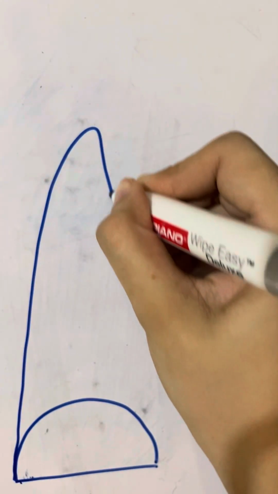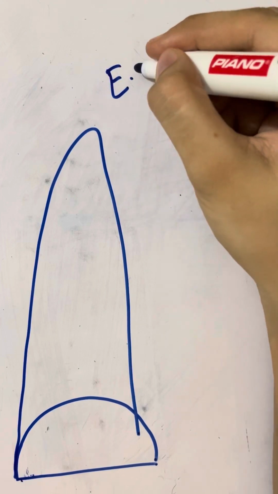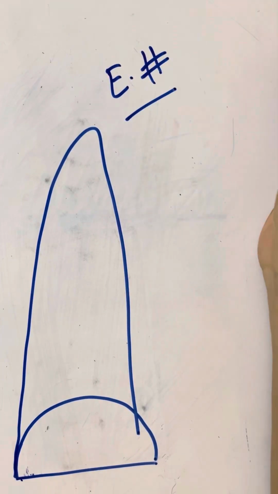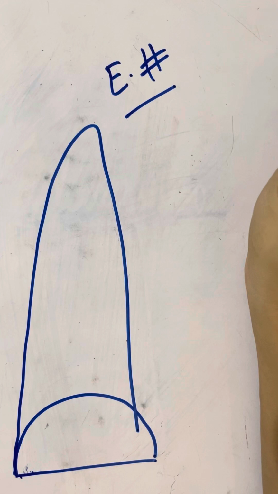Then comes enamel fracture. The second type of tooth injury is enamel fracture. This is a tooth again. The first was enamel infarction, which means that there is a simple crack in the tooth, and then comes the enamel fracture.